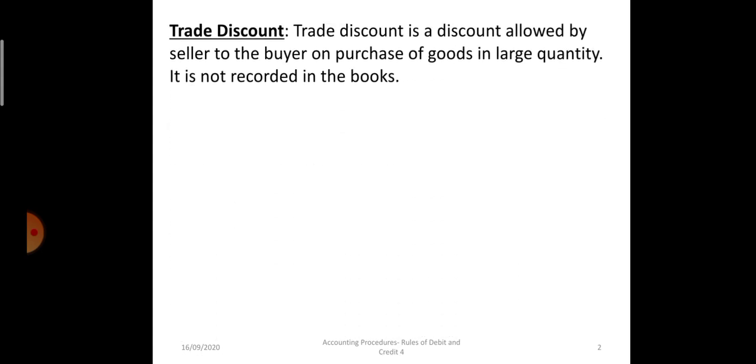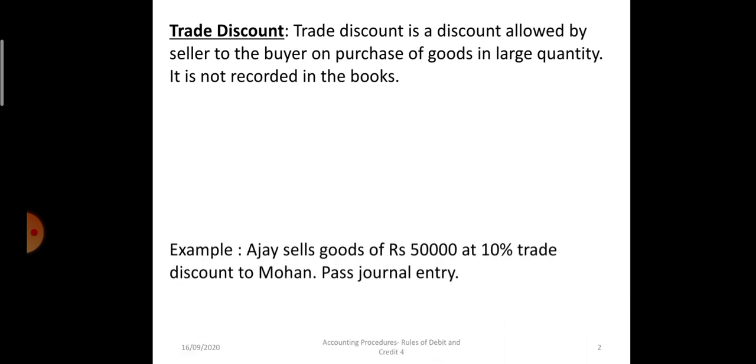Now trade discount is a discount which is allowed by the seller to the buyer to encourage him to buy goods in large quantities. It is allowed to buyers who are selling the goods again to customers. So when goods are purchased in large quantities, trade discount is allowed. Trade discount is not recorded in the books of accounts. It is deducted from the invoice and then only the invoice is prepared.